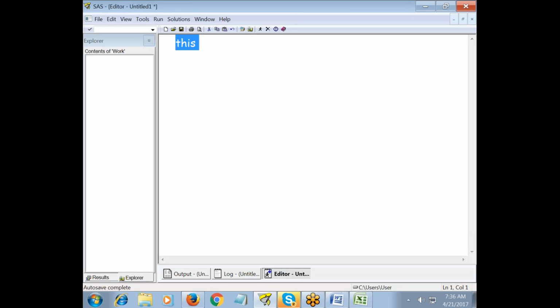Point number 2: every statement, in brackets you can write a program line, should always end with a semicolon. Every statement should always end with a semicolon.